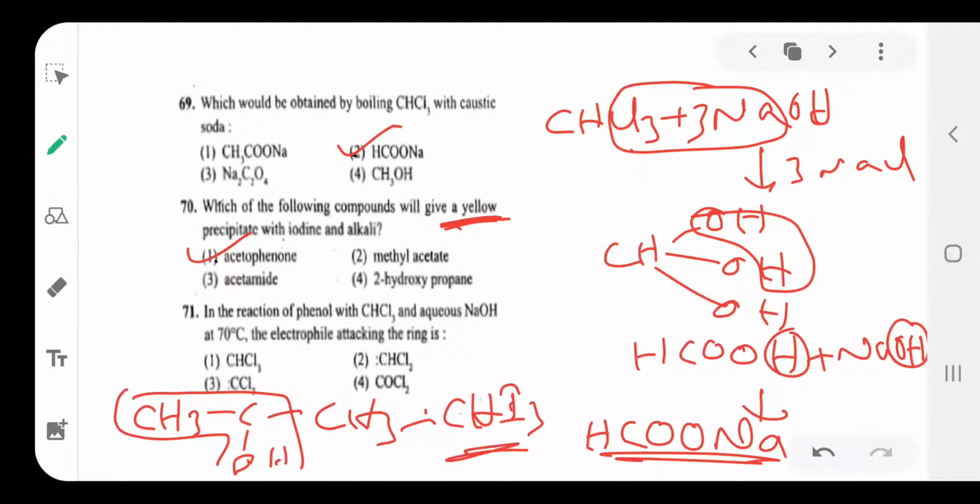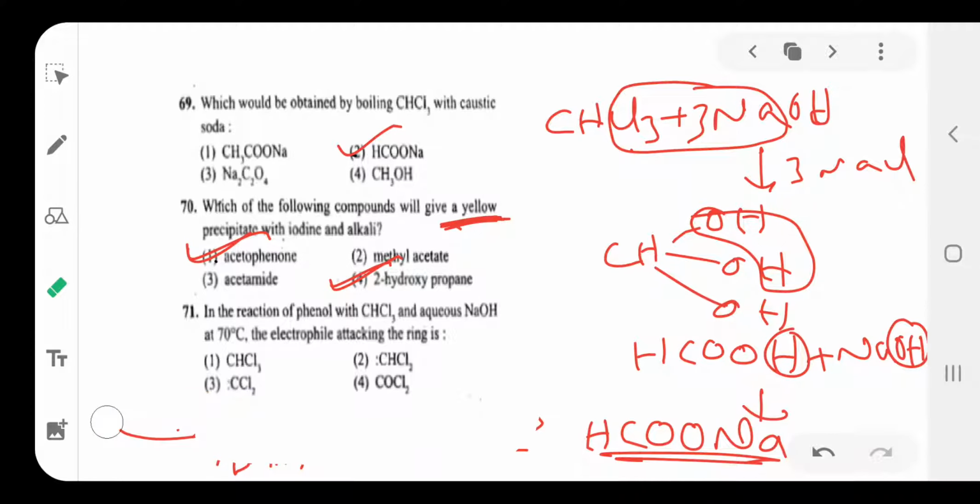So options 1 and 4 both are correct, because it is also a secondary alcohol. So that is about question number 70. Then next, 71.